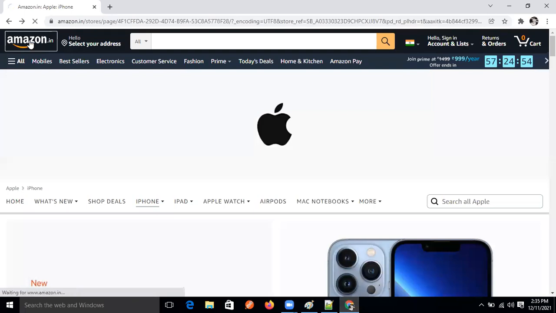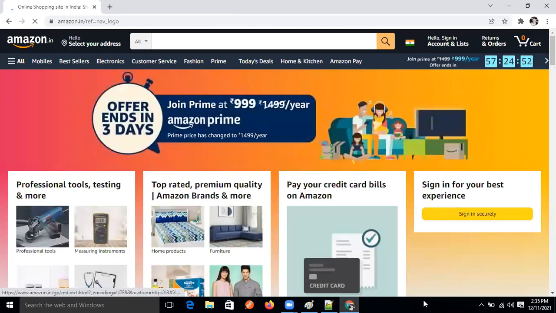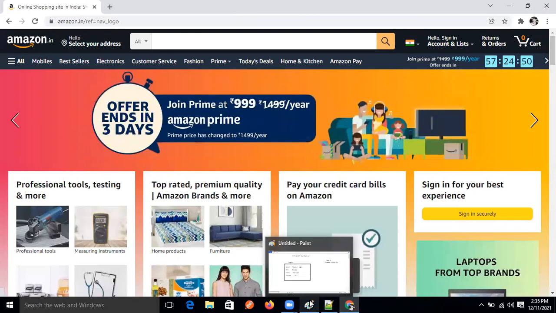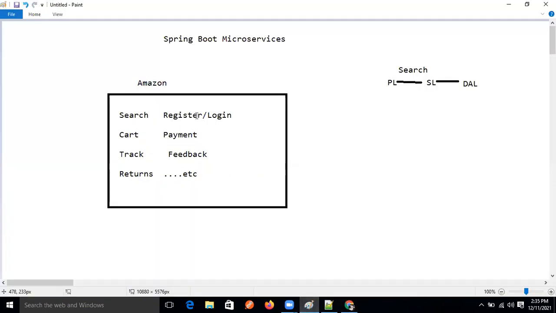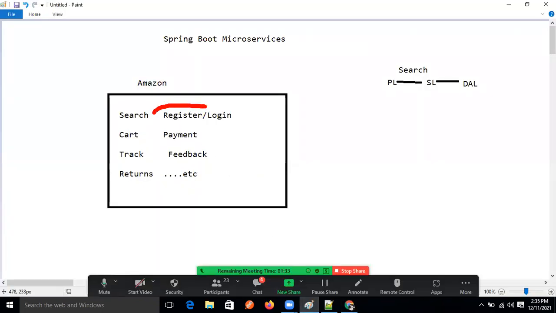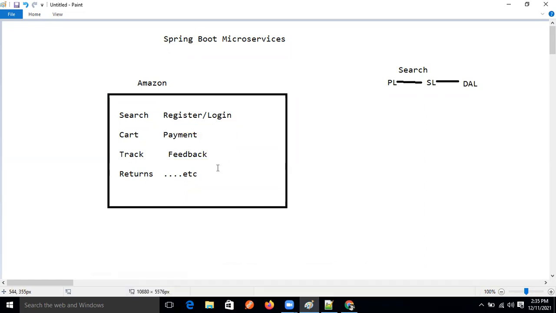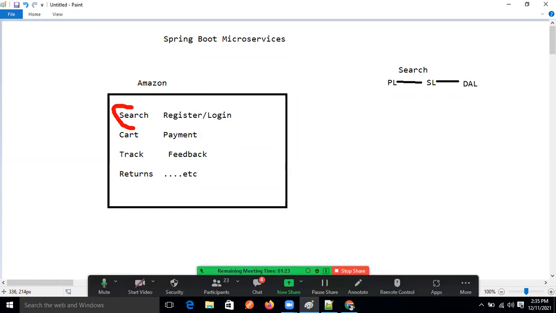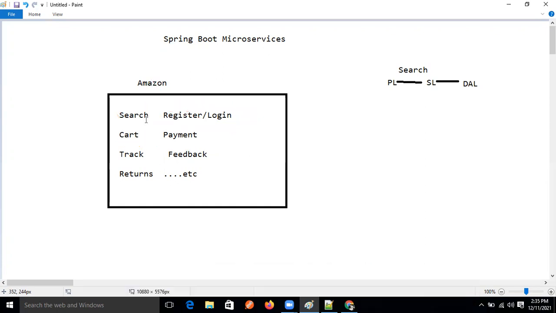Just here, our Amazon application has multiple services, which in technical terminology are the modules. This is the search service, this is the payment service, this is the feedback service. Means multiple services are there in the single application, in the single project, right?